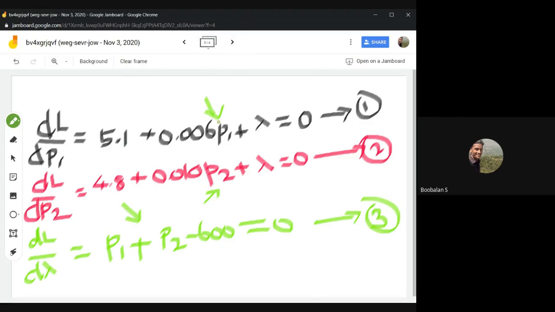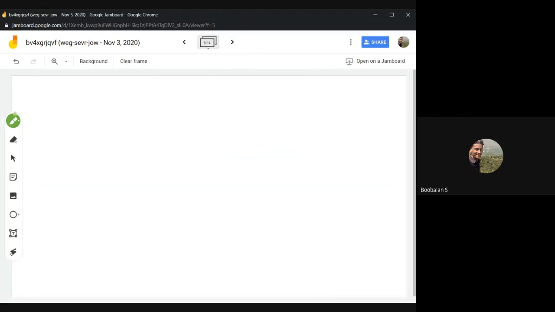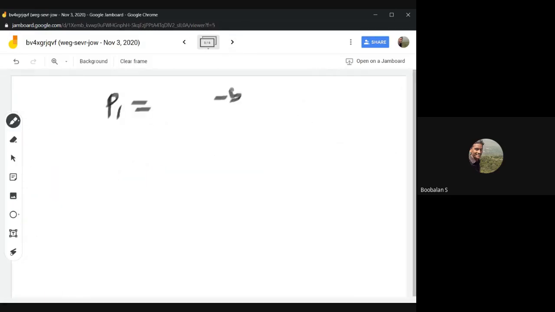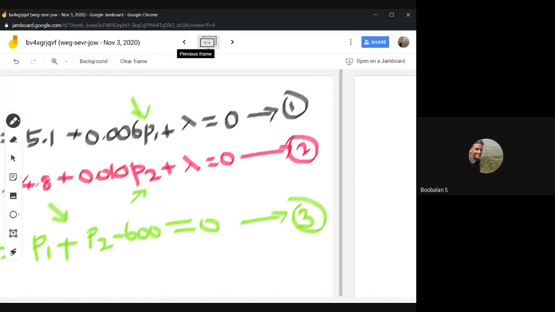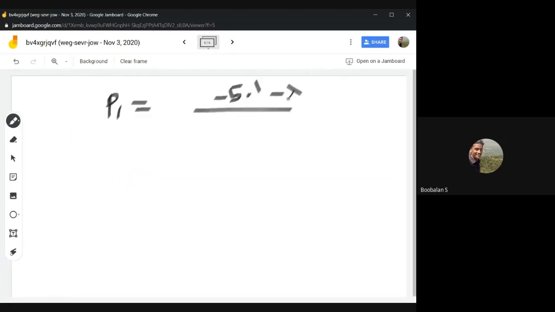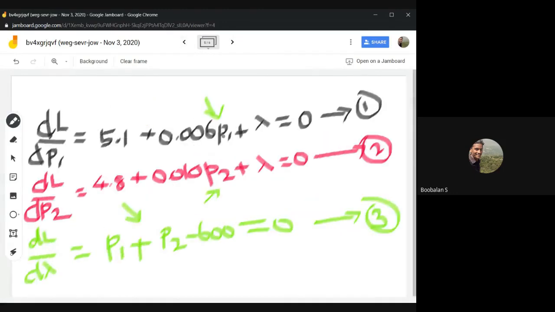Now it's time to calculate P1, P2 from equation number 1 and 2. Right? So P1 from equation number 1: this 5.1 becomes minus 5.1, and minus lambda also goes to the right side, divided by 0.006.